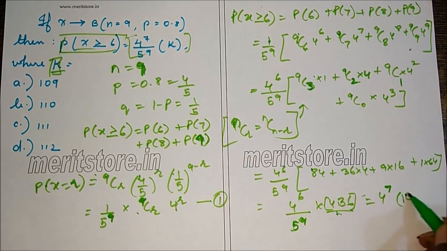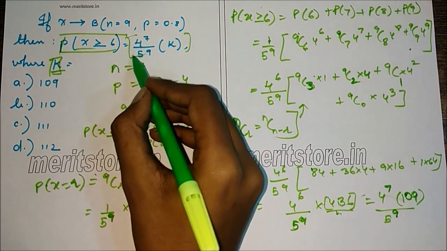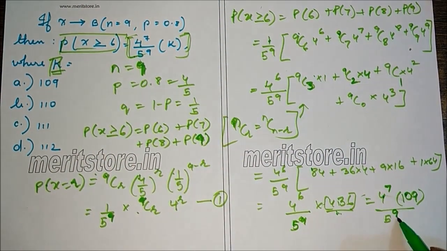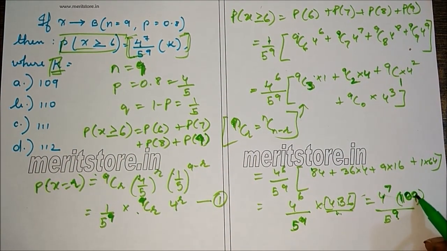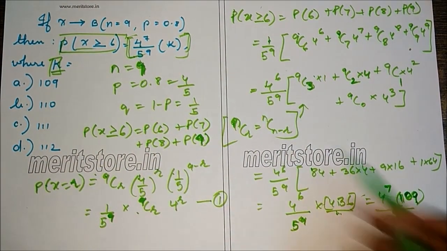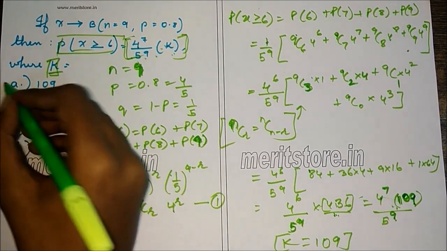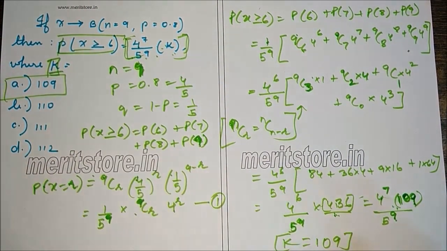109 actually. So this will be 109 and this is 5 raised to 9. So if we compare it with the RHS, there is 4 raised to 7, 5 raised to 9, so instead of K, we have 109. So comparing the RHS, we can say K is equal to 109. So our answer is A, 109. The value of K is 109.